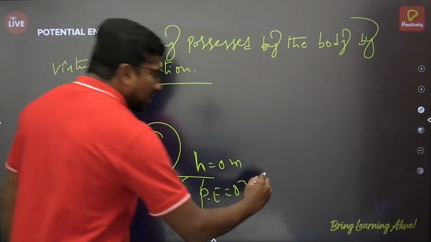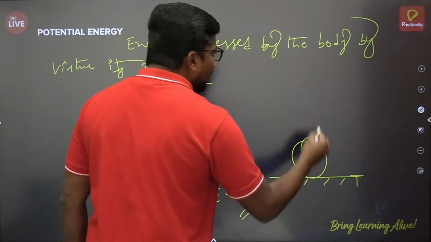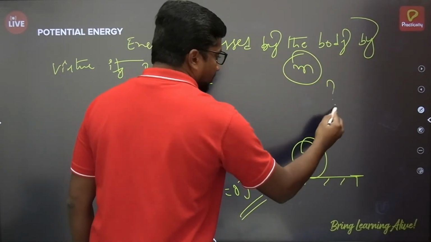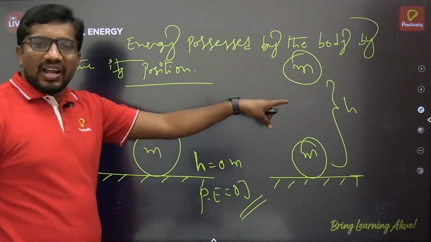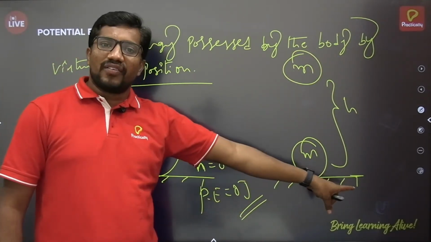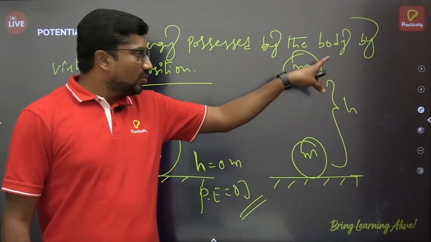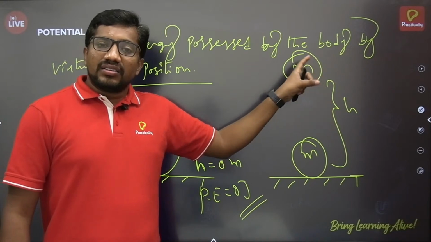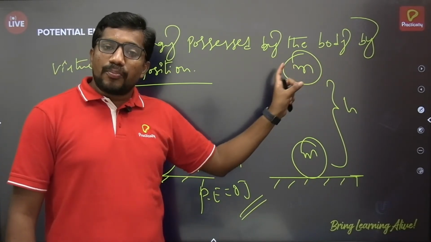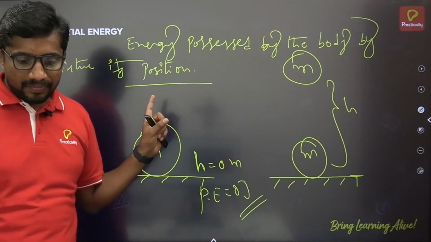If I take the same object from ground level to a certain height h, now what will happen? There is a change in its configuration and its position with respect to the ground level. So we can say that the body can possess a certain amount of energy. That energy will be stored as potential energy.